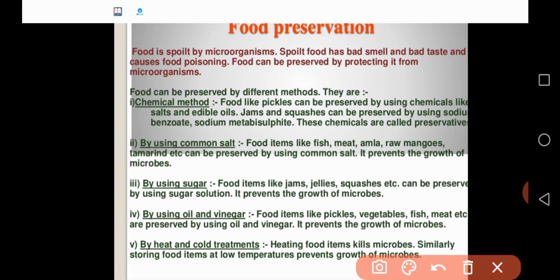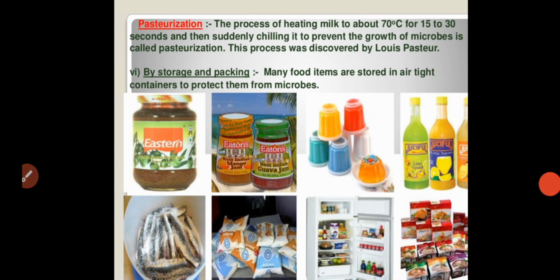Similarly, one more method is by heat and cold treatments. Heating food items kills microorganisms. Usually in higher temperature the microorganisms will not come. Similarly, storing food items at low temperature, in high temperature and also low temperature, microorganisms will not come, so that food will not spoil. You have to store food items at low temperature, which prevents the growth of microbes, by using a refrigerator. Similarly, one more very important process is pasteurization.